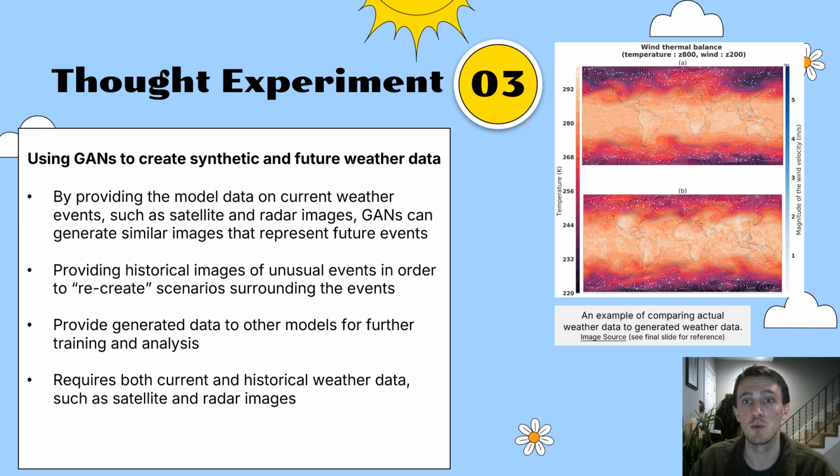The images on the right provide context for this thought experiment. The top image shows actual wind and temperature measurements of Earth, while the bottom shows an image generated by a GAN.